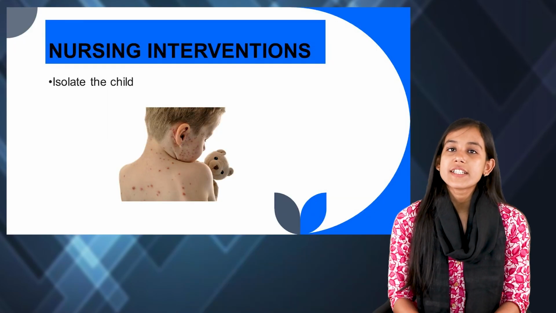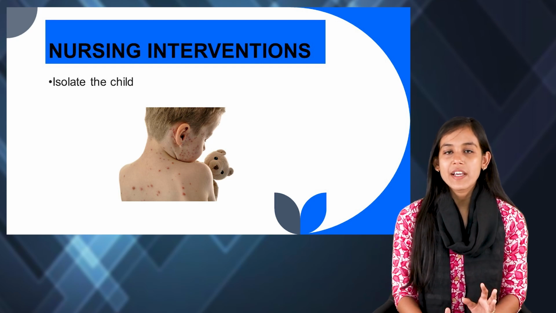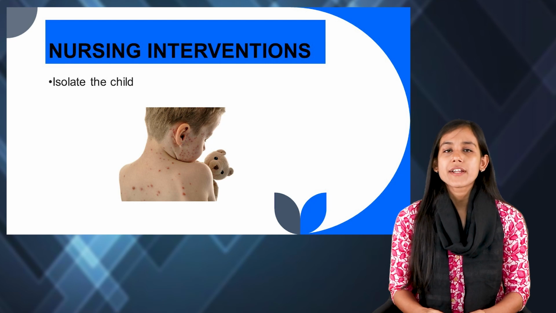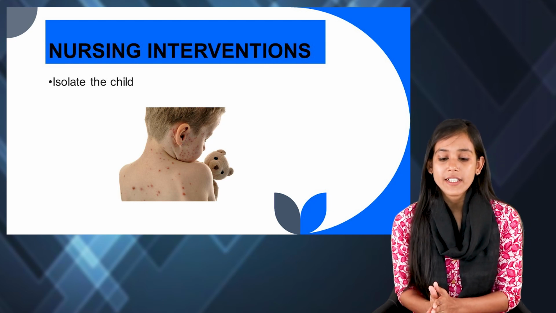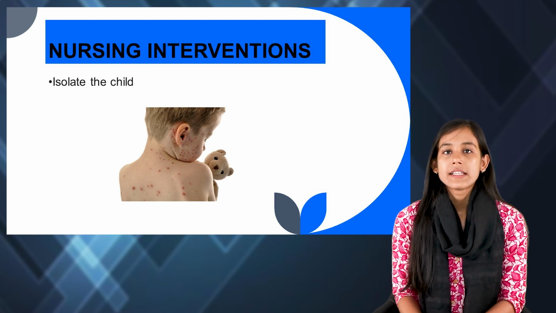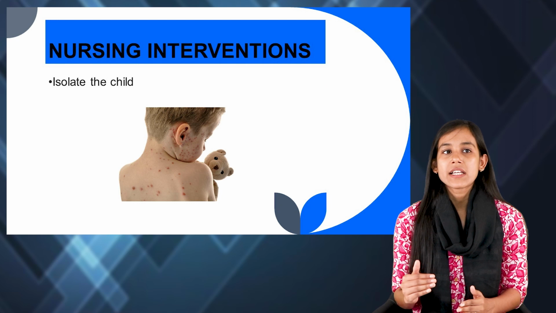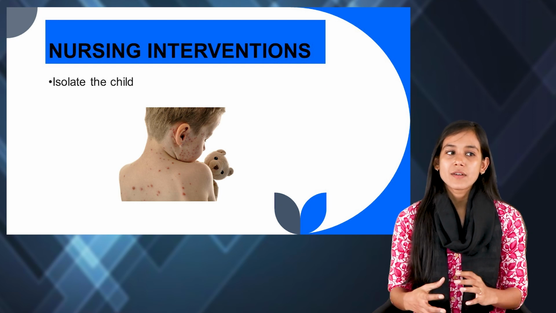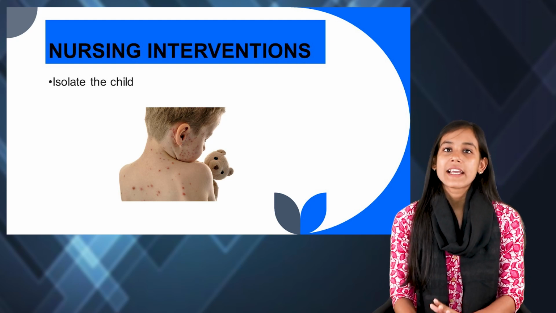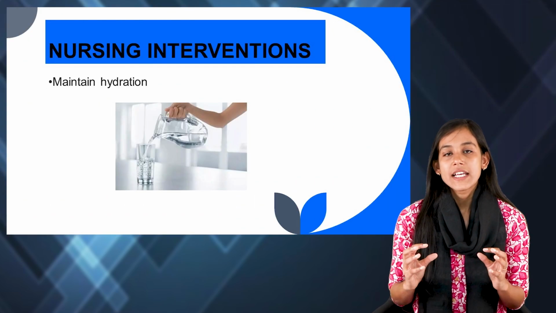Well, next, let us move on to the nursing intervention. So in nursing intervention, again, our first focus would be to stop the spread of the infection. So for that, we would isolate the child, right? So isolation is very important here. As a nurse, it's your responsibility to make the parents understand why it is important to isolate the child. And also, if the child is school going, then you have to take the responsibility to make the child understand that they remain isolated for this period of time.